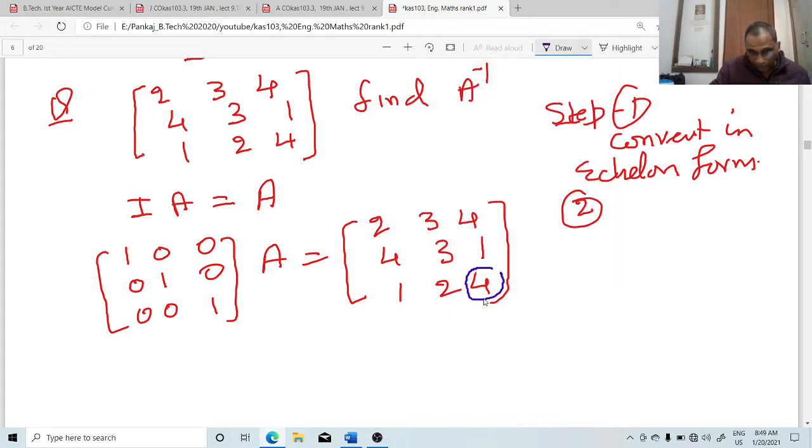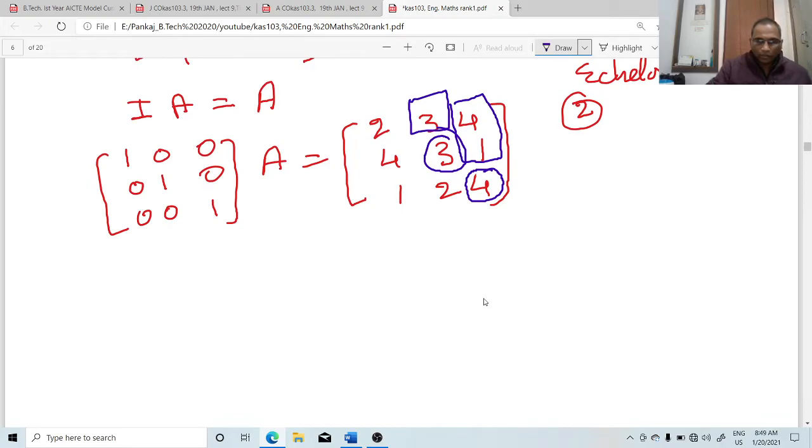From this, convert this element by row transformation, making this 1 and above this element 0. Now comes this one, above this element 0. That means same things from below to upper. Okay. Last row to upper row. First convert to echelon form.